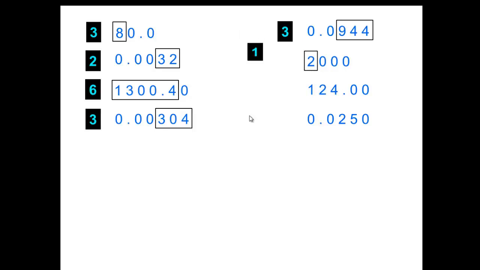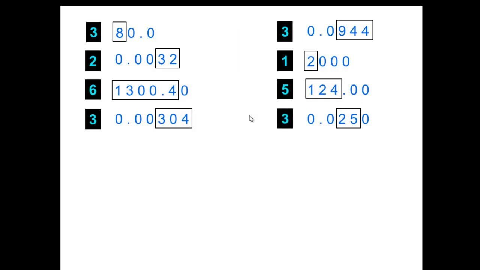Here we have only 1 significant figure as we don't have any decimal on the right side. There are 5 significant figures as we have 3 numbers, 1, 2, 4, and after the decimal we have 2 zeros that can be accounted as well. Here we have 3 significant figures, 2, 5, and the 0 after 5.